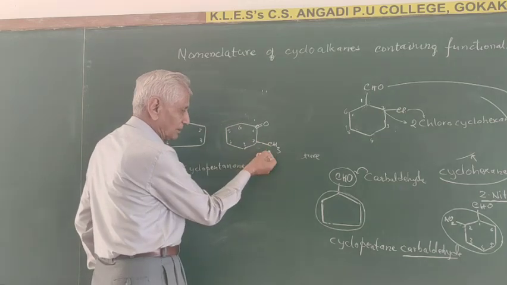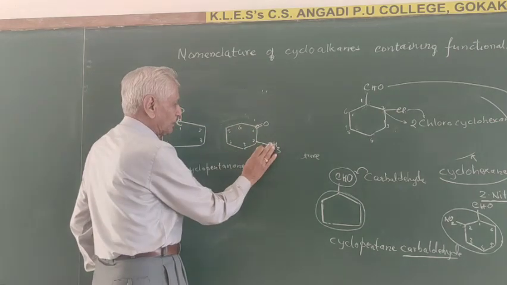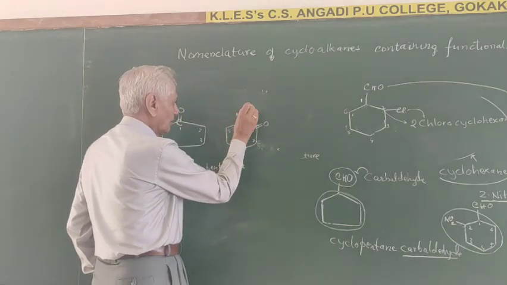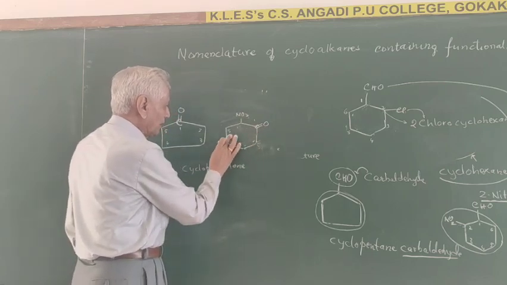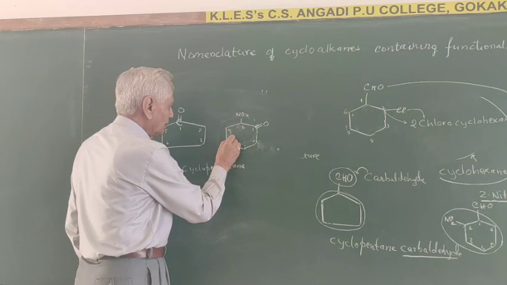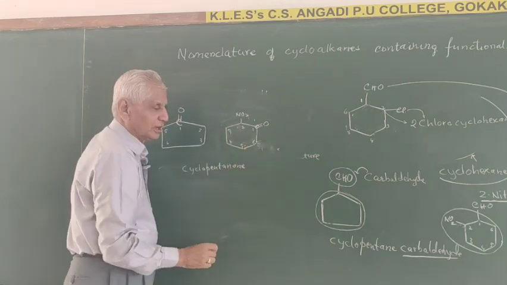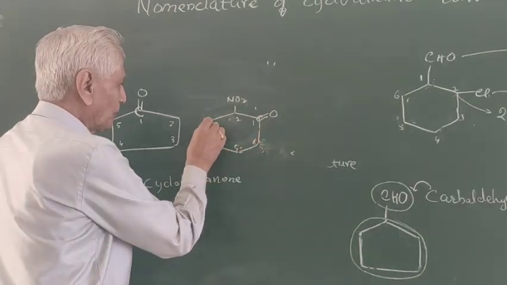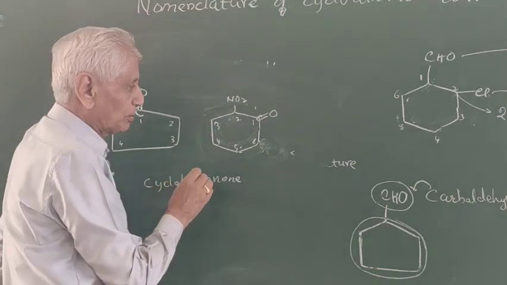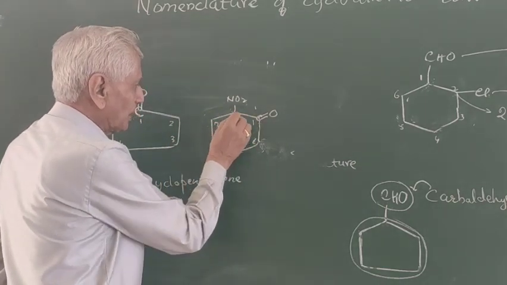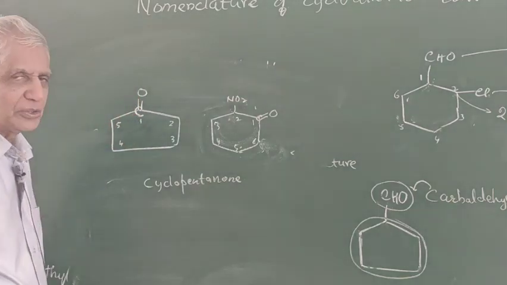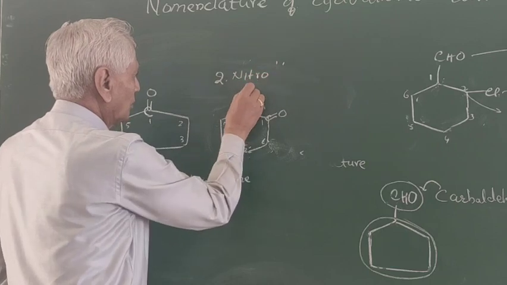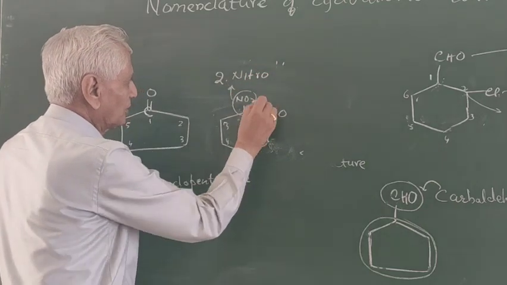Therefore, it is 2-methylcyclohexanone. Suppose a group is here, then numbering should be given the other way. This is 1, 2, 3, 4, 5, 6. The group which is present here must be given the lowest number. Suppose a number like this, 1, 2, 3, 4, 5, 6. This becomes the 6th carbon carrying the nitro group. 2 is smaller, therefore it should be given 2. Therefore it is called 2-nitrocyclohexanone. 2-nitro is this, cyclohexanone.